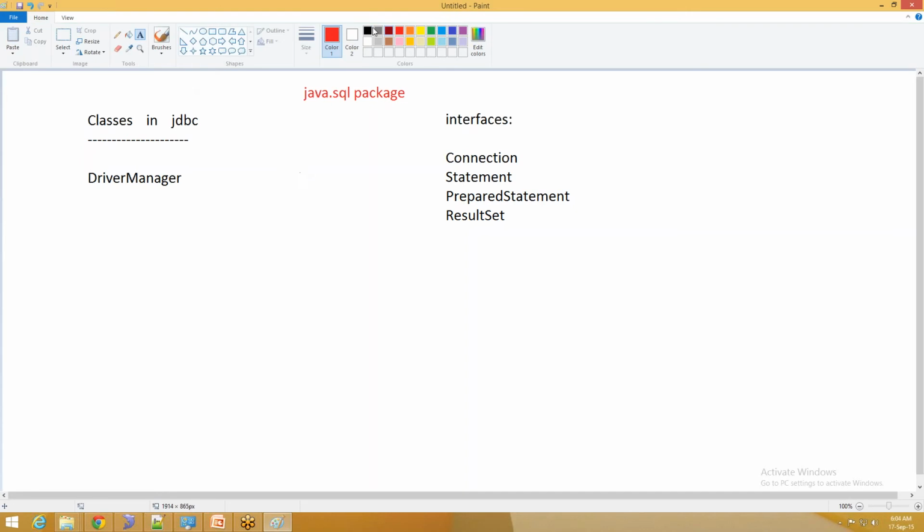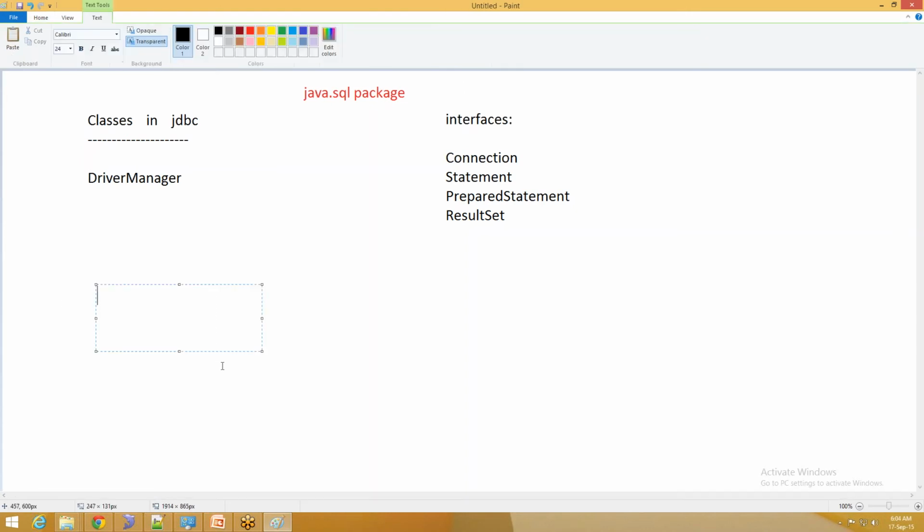And one more important class we'll be using is present in the java.lang package, which is a fundamental package. The class name itself is Class.